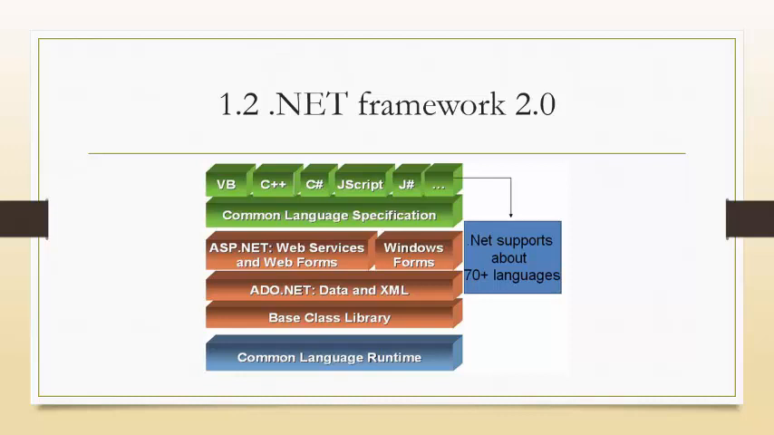Next thing in the framework, CLS, Common Language Specification. It is a set of rules that applies to all the .NET languages. Yes, these languages will follow the CLS, Common Language Specification rules. It will check whether all the languages follow these particular rules or not.